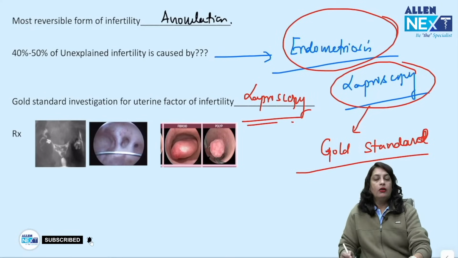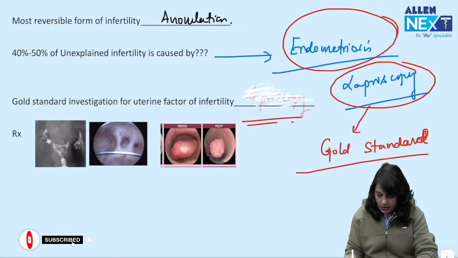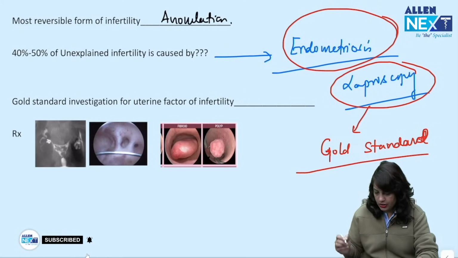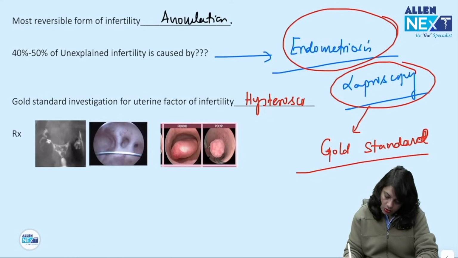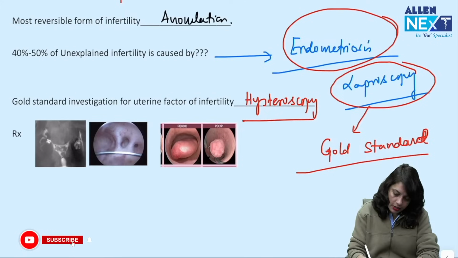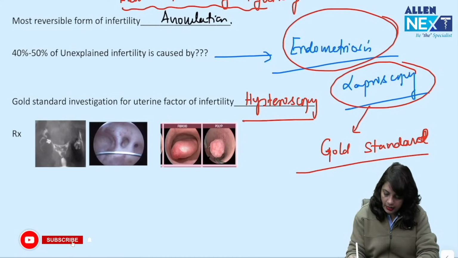And if I have to write the gold standard investigation for uterine factor of infertility, then your answer will be hysteroscopy. Now I am talking about female factor of infertility.